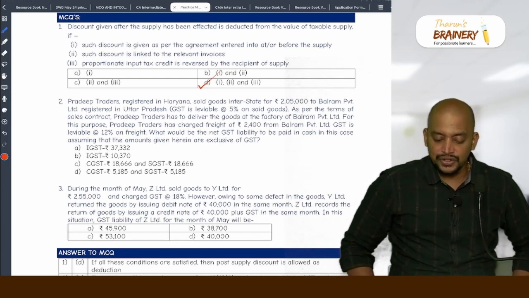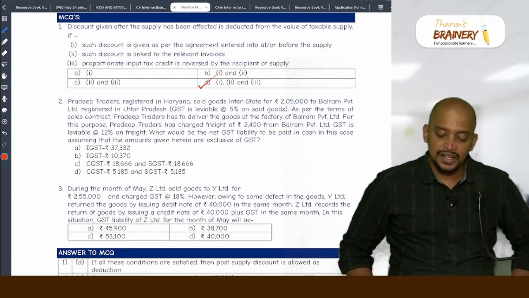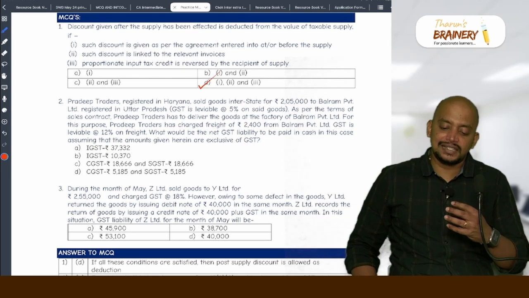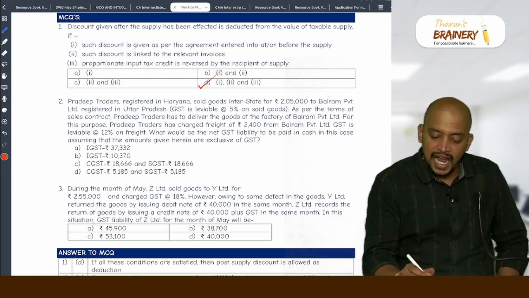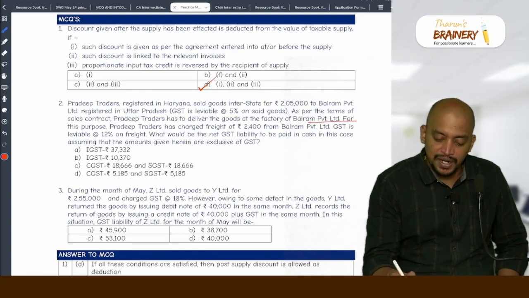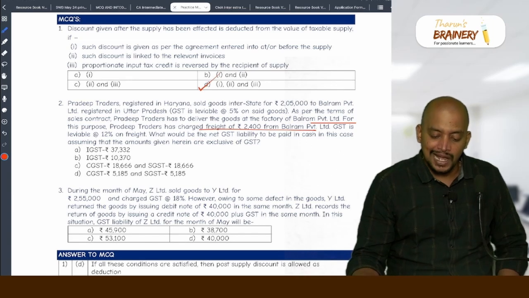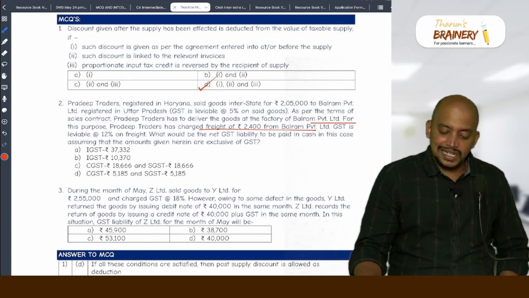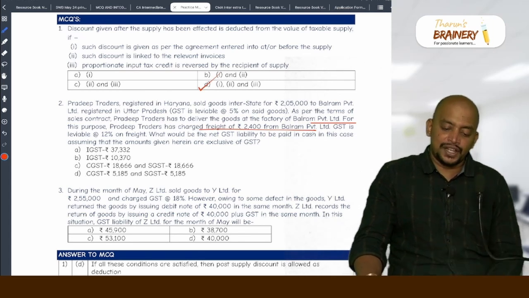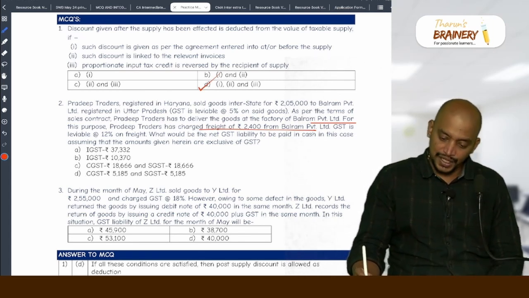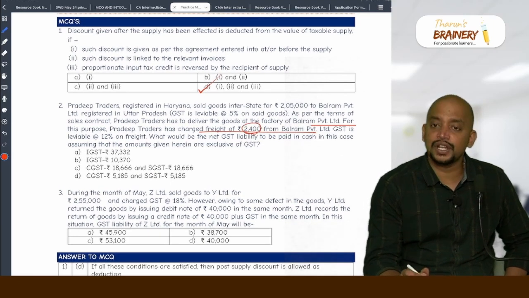In this case, assuming that the amounts given herein are exclusive of GST. So first they sold the goods for 2,05,000, and thereafter they have to deliver the goods at the factory of Balram Private Limited. So they charged a freight of 2,400. Okay, and so GST is leviable. So whether this will be included in the value or not included in the value? Include in the value. This 2,400 is to be included or to be excluded?